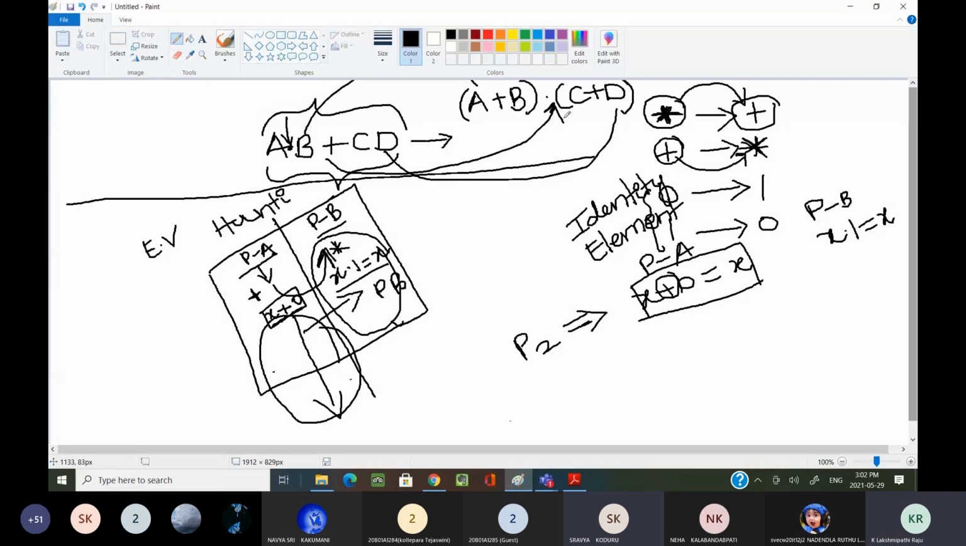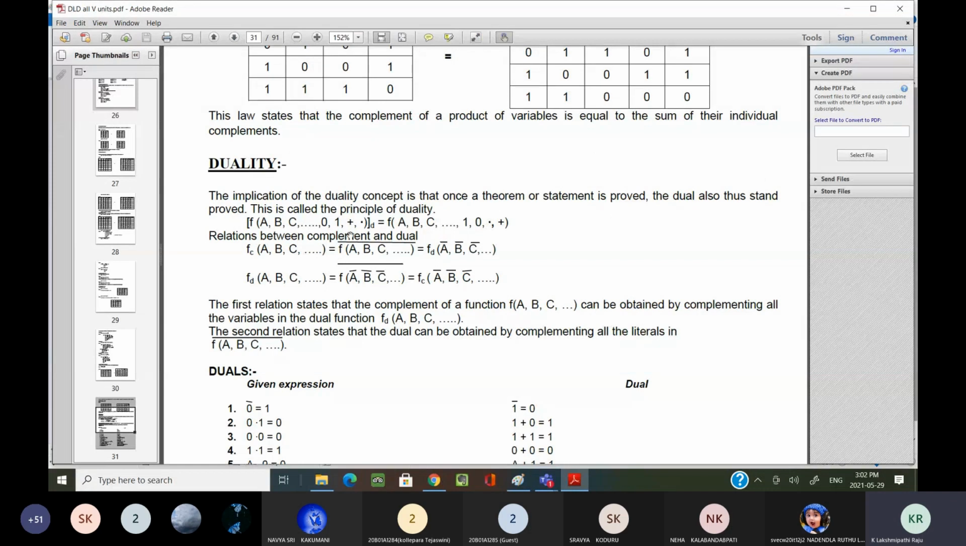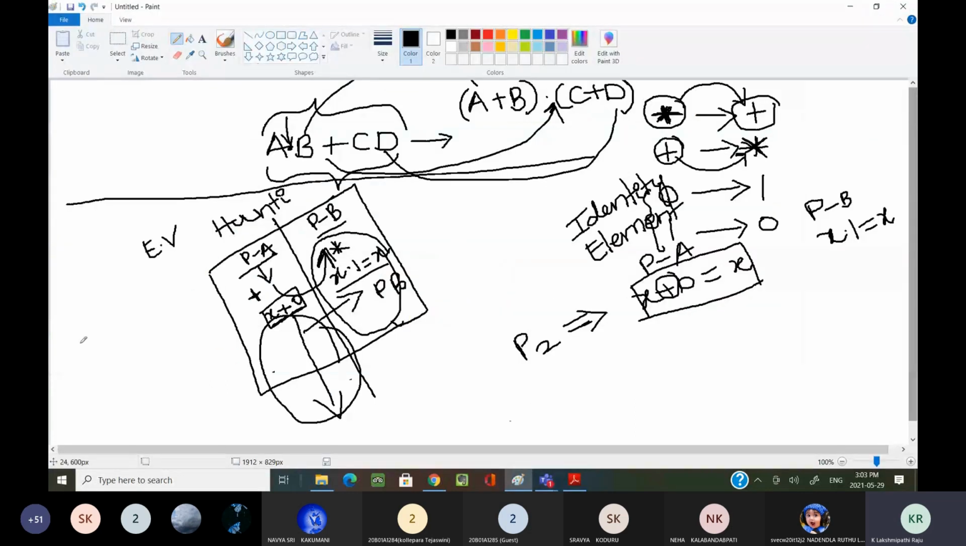That is the duality property which we use whenever required in Boolean algebra. The duality concept is that once a theorem or statement is proved, the dual also stands proved. If you are proving part A, that is what I have explained. If you prove this theorem, x plus x equal to x, then its dual is also proved.